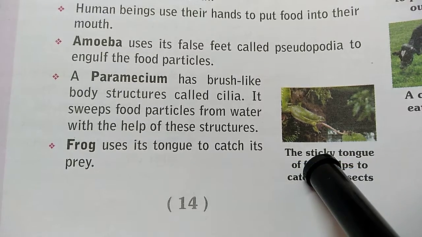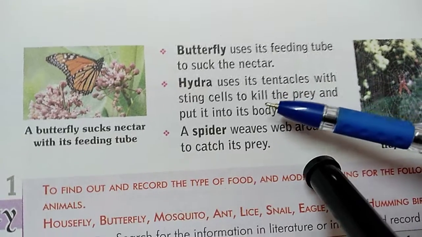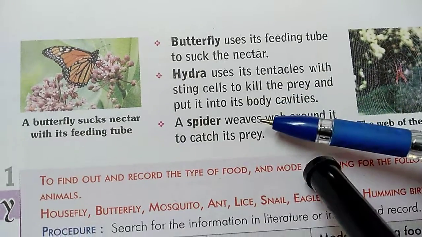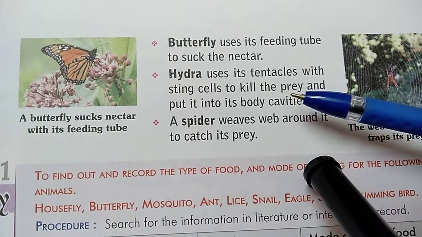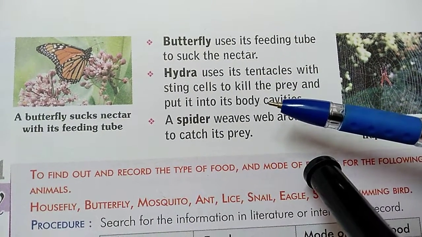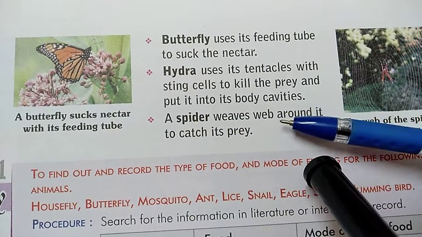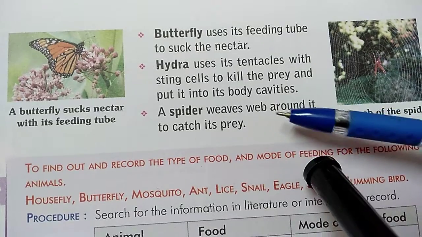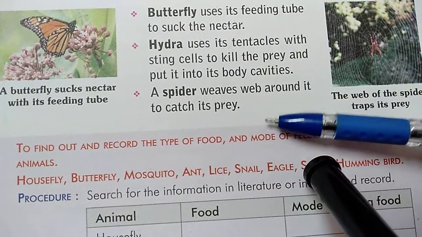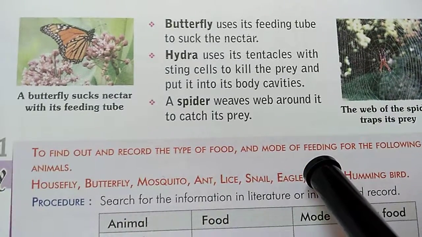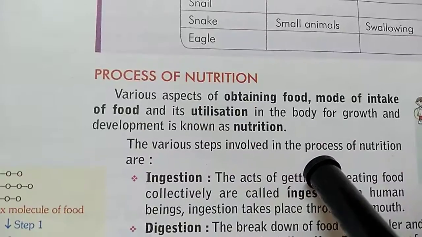Frog uses its tongue to catch the butterfly, which contains a feeding tube to suck the nectar from flowers. Hydra contains special cells called tentacles that have a particular type of material and sting cells to kill the prey. And later on, with the help of the tentacles, food enters into the body cavity. Spider weaves a web around the prey to catch or capture it.